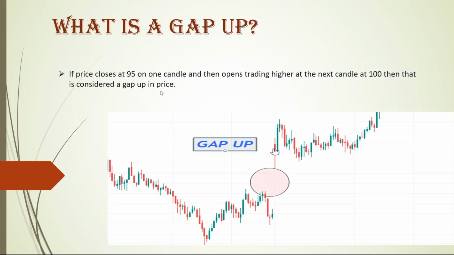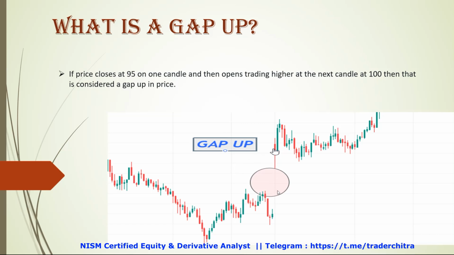It is explained here: if the price closed at 95 on one candle and then opens trading higher at the next candle, that is, the price is at 95 and it does not go to 96 or 97 but goes to 100 rupees, then that is considered a gap up in the price. So this is the example of how a gap up looks.